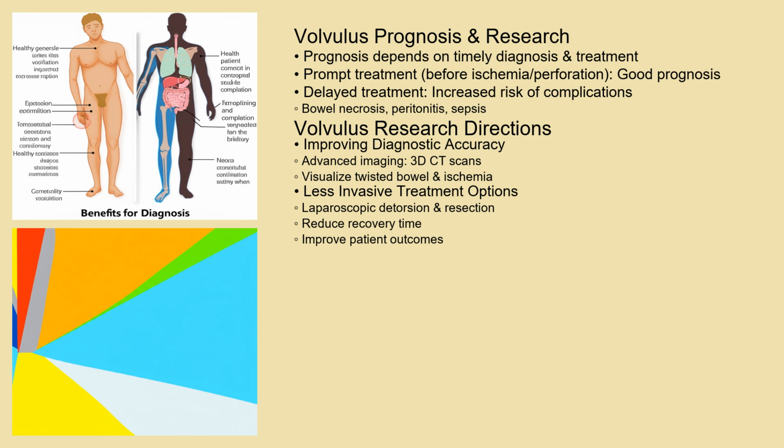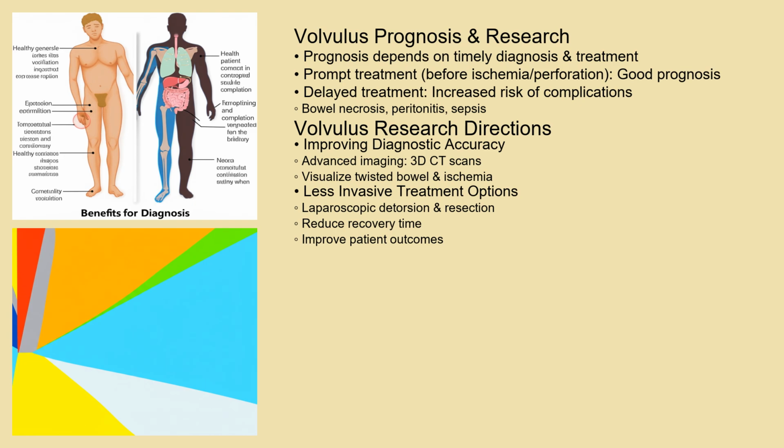The prognosis for volvulus depends largely on the timeliness of diagnosis and treatment. If diagnosed and treated promptly, especially before bowel ischemia or perforation occurs, the prognosis is generally good. However, if there is significant delay in diagnosis or treatment, the risk of complications such as bowel necrosis, peritonitis, and sepsis increases, leading to a less favorable outcome.